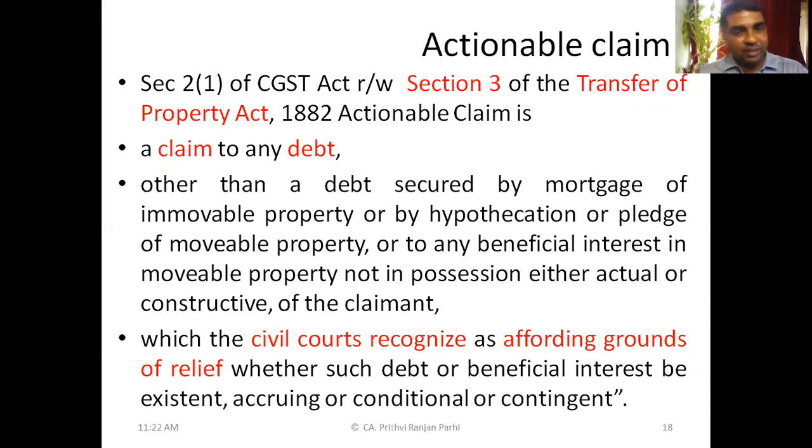So broadly, you can understand it's a claim or debt other than a debt secured by mortgage, and these claims and debts are recognized by the civil code as affording grounds of relief, where such debt or beneficial interest be existent, accruing, conditional, or contingent.